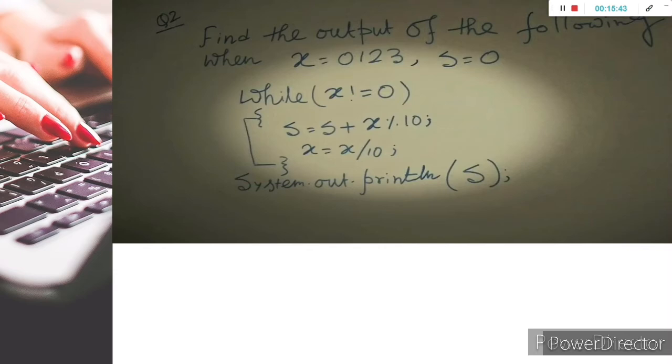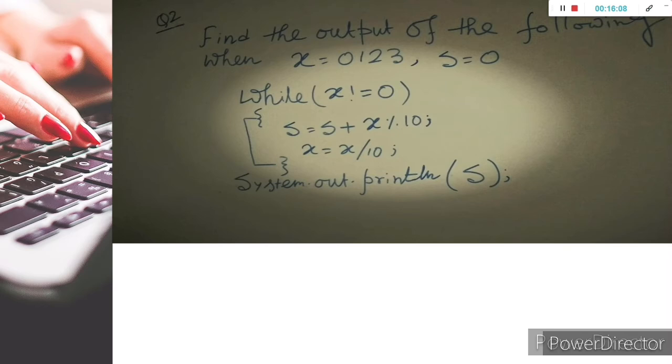This one is also interesting. See the code. It is a very popular loop we are using here, which is the while loop. Simply we are going to find the addition of the digits of a given number. Let's assume that x is a number, but instead of giving the number, we are starting with 0, 1, 2, 3.